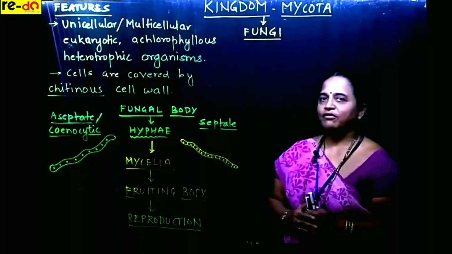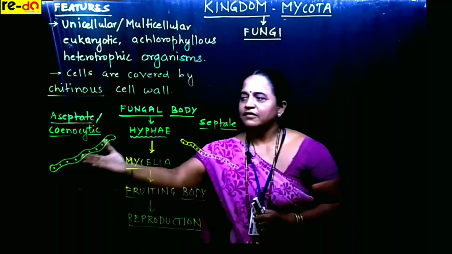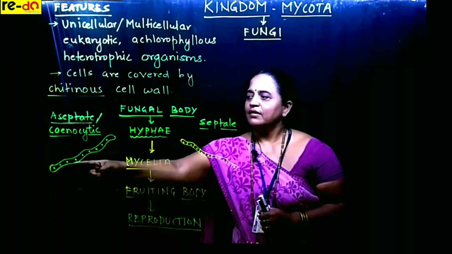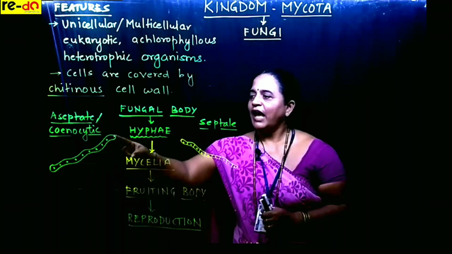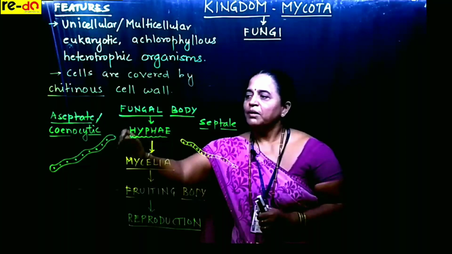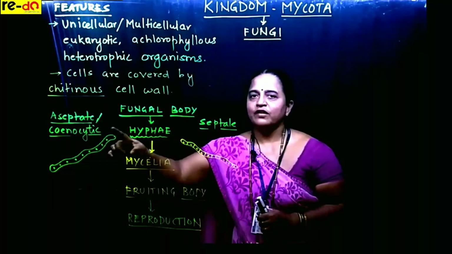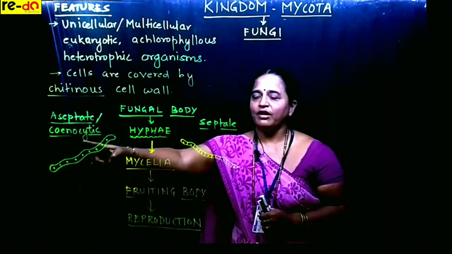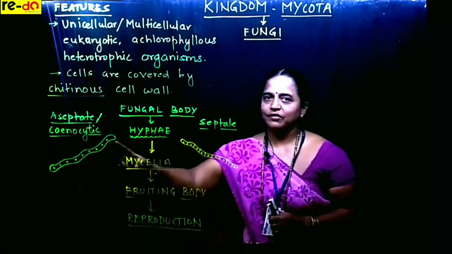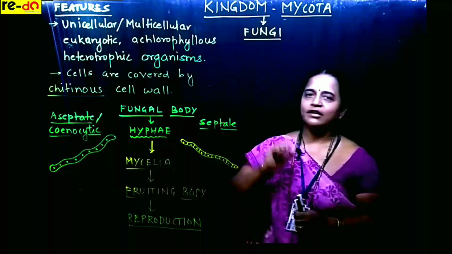Now, there are two types of hyphae, shown in the form of a diagram. These are aseptate hyphae, which include a cell wall composed of chitin, having cytoplasm with many nuclei. So, multinucleated cytoplasm in hyphae is known as cenocytic hyphae. This is important for 1 mark. Then septate. Now, if you look at these two diagrams, you can easily recognize why we call them aseptate and why we call them septate.